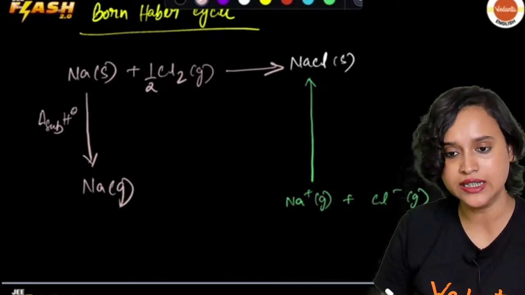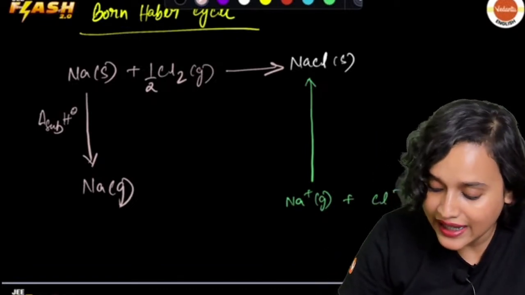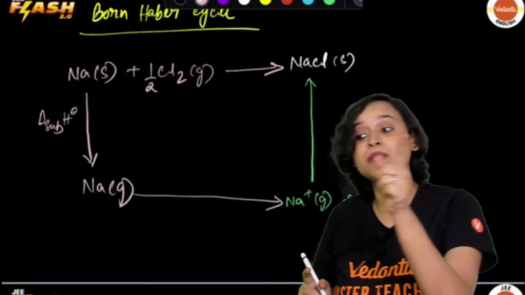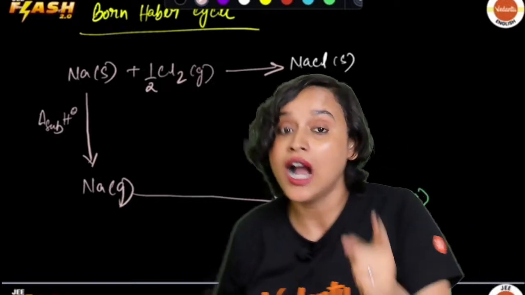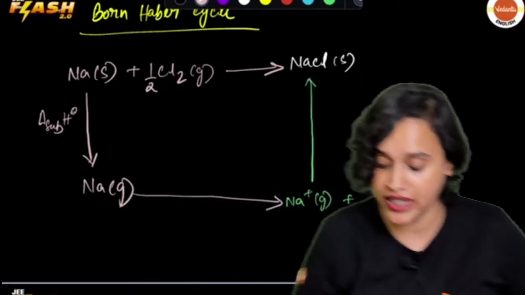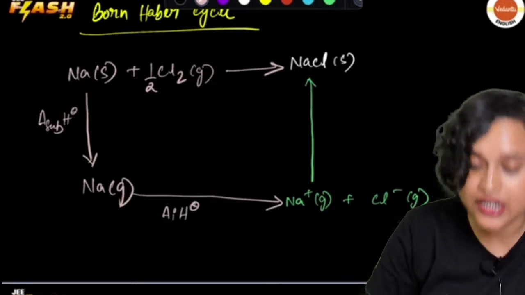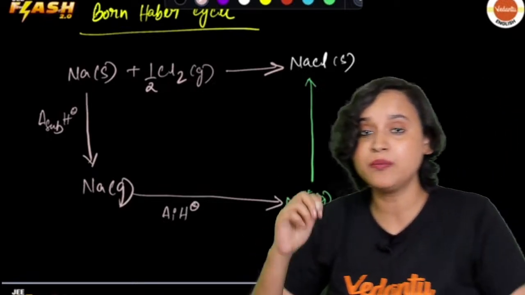Then from Na gaseous state I have to convert this into Na plus gaseous state. For this I will require a little bit of ionization enthalpy to convert it into Na plus.